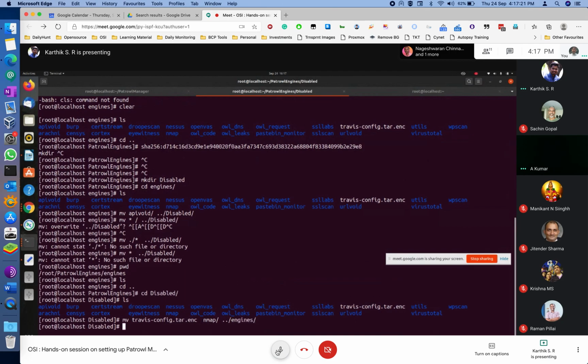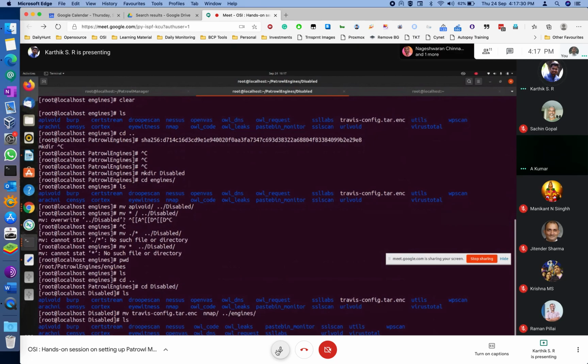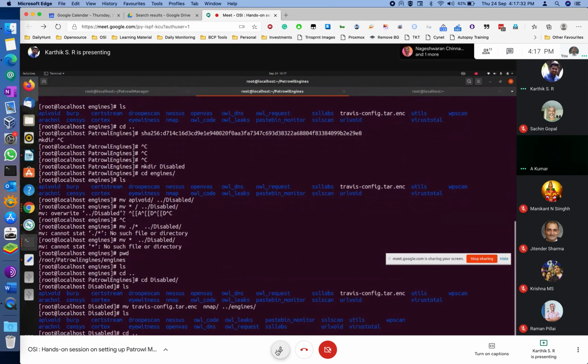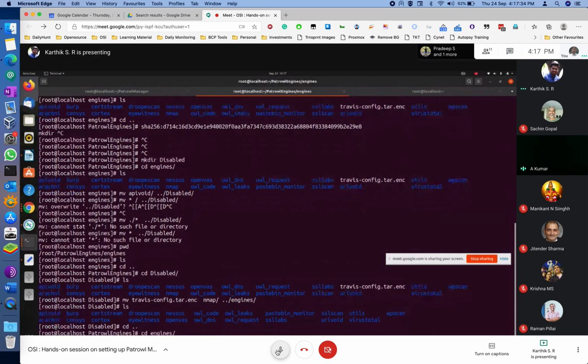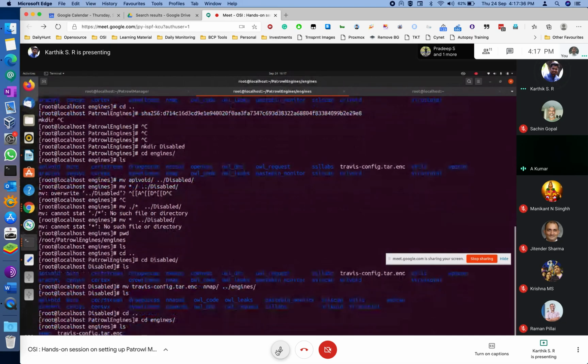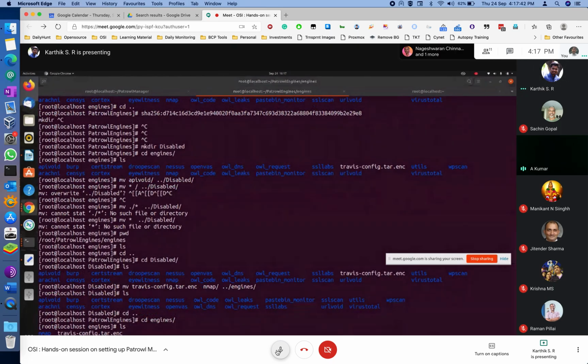Enter. ls. Just check it out. Go to cd engines, ls. Nmap and Travis, both are here, right? Yeah. Now you can run your build command.